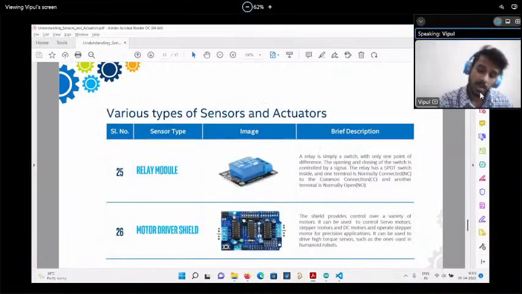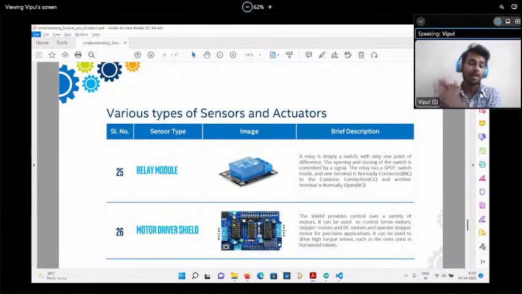The relay module is one kind of digital output device. It will work the same as our LED. The LED code will be used for the relay module. Okay. Then motor driver ICs will be there. They need some kind of library to operate this kind of sensor. Okay.